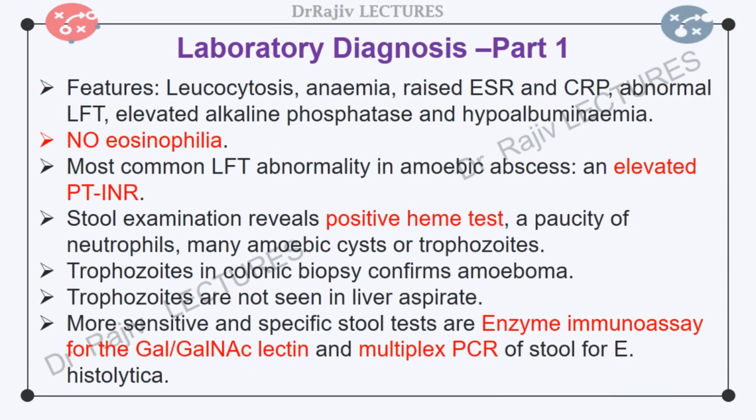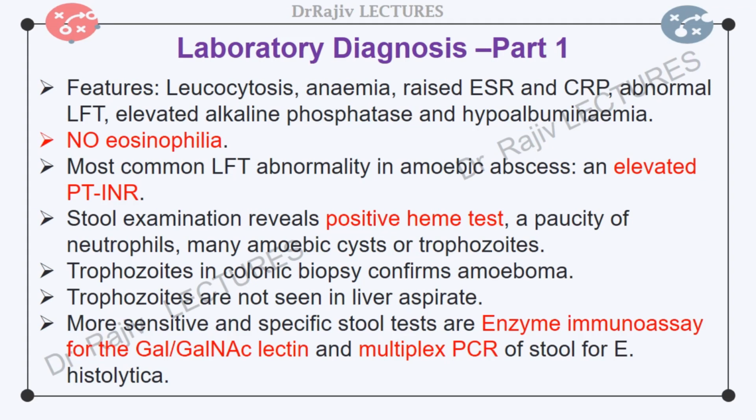Blood tests reveal a chronic infective process. There is leukocytosis, anemia, raised markers of inflammation such as erythrocyte sedimentation rate and C-reactive protein, and abnormal liver function tests, particularly elevated alkaline phosphatase and hypoalbuminemia. Patients typically have a mild to moderate leukocytosis without eosinophilia. The most common liver function test abnormality in amoebic abscess is an elevated PT-INR.